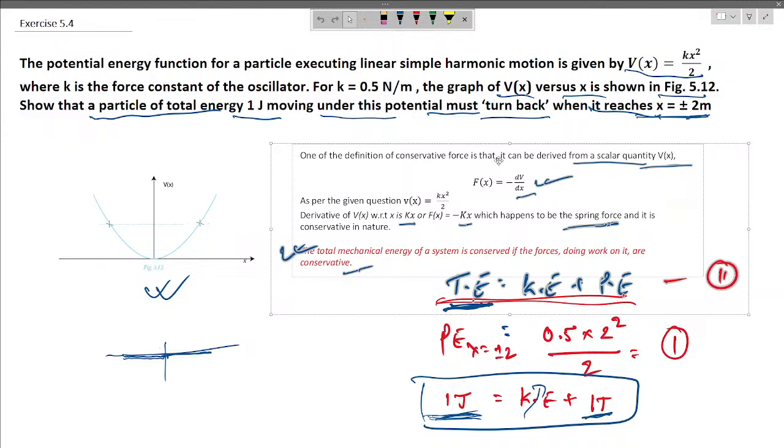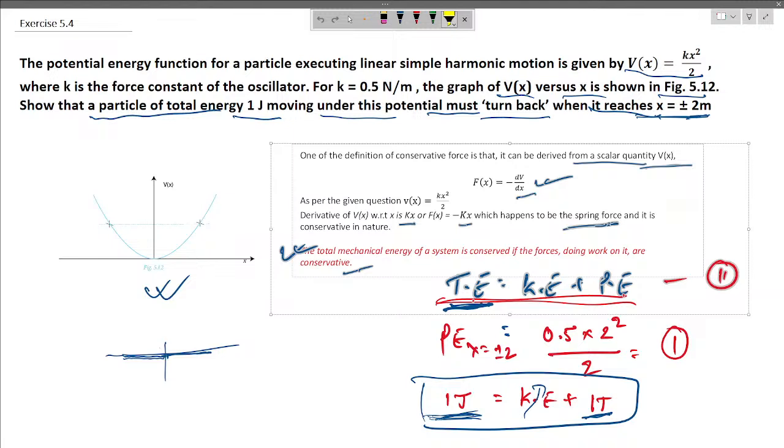So a conservative force can be given by the negative derivative of potential energy with respect to distance. As per the given question, the potential energy function is kx square by 2, so the force would be equal to minus kx, which happens to be the spring force, and it is conservative in nature.